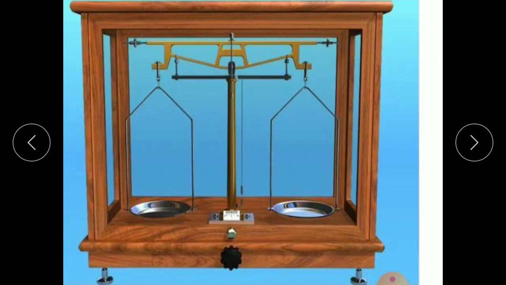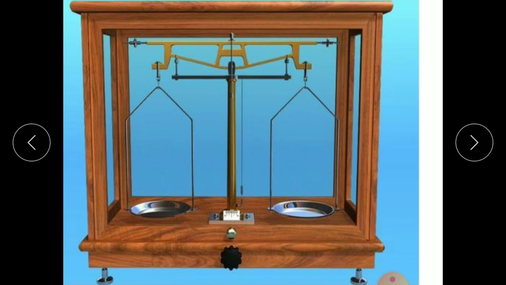Next we see the physical balance. This balance is used in a lab and is smaller than the beam balance. Inside a wooden case we have the structure of a beam balance, but it is much more sensitive. It can measure the mass of an object more precisely than a milligram. We use this in laboratories, and in ancient times it was used to measure gold in gram and milligram.